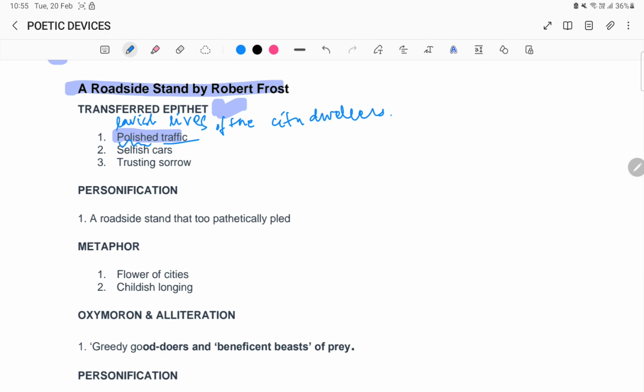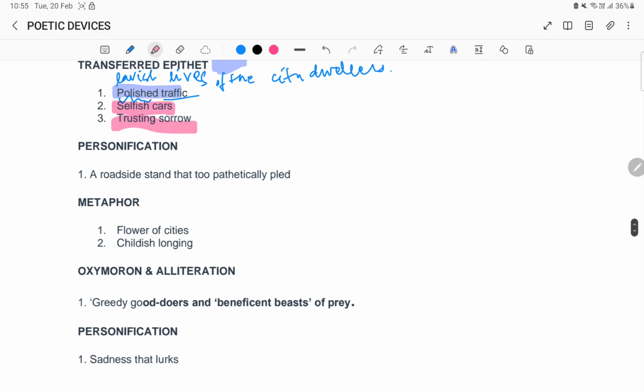right? Next example we have here is of selfish cars, because again cars cannot be selfish. So that means the people who are actually driving the cars, the people who own the cars, that is again the city dwellers, they are selfish in nature. Trusting sorrow, again same example.